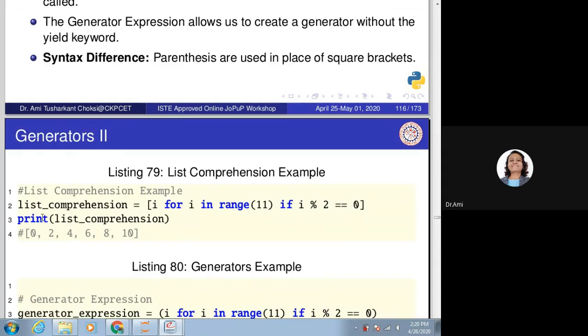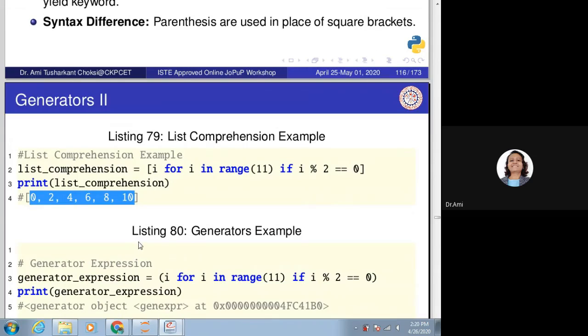List comprehension is in square brackets because it is going to give us a list: i for i in range(11) if i remainder 2 is equal to 0. So what will we get? We will get 0, 2, 4, 6, 8 and 10.